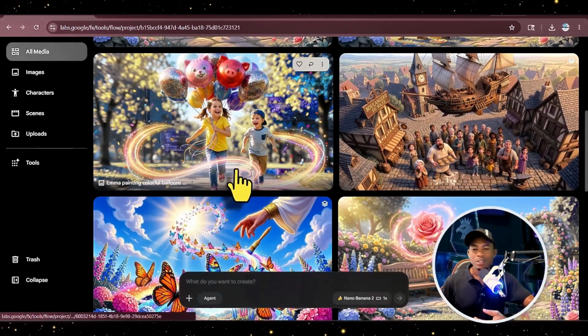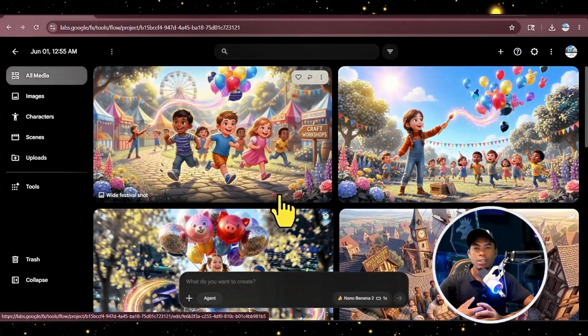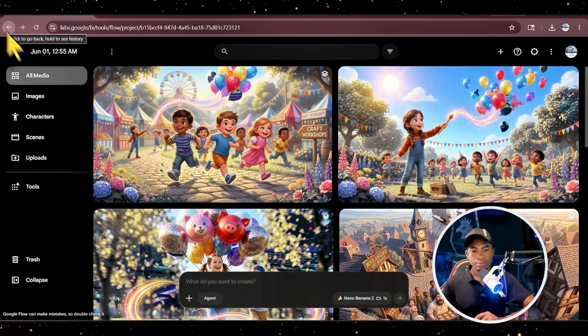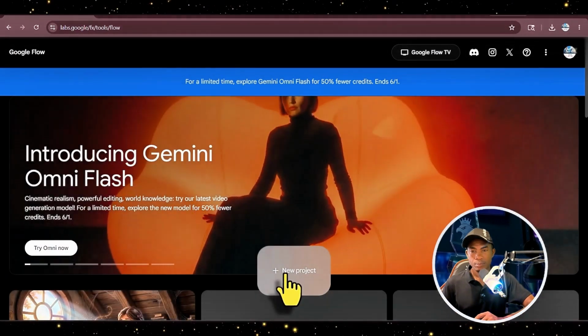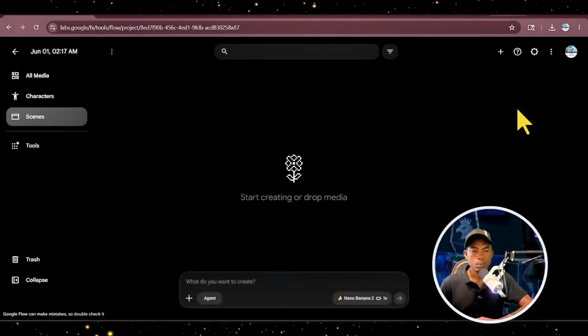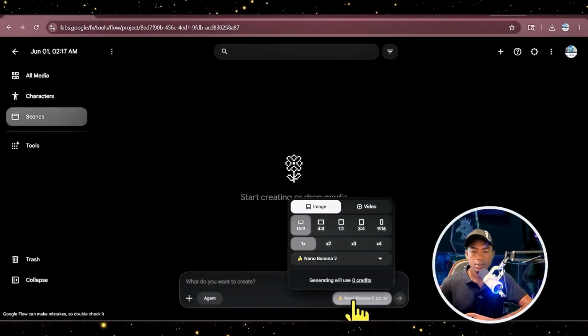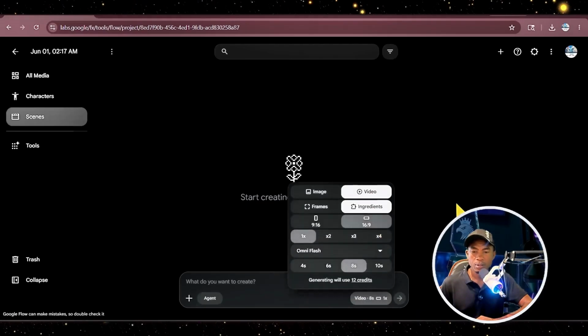Now that all our images are ready, let's move on to the most important part, where we are going to turn these still images into video. Let's go back. To generate our videos, we have to come to settings. Now switch from image generation to video by clicking here.